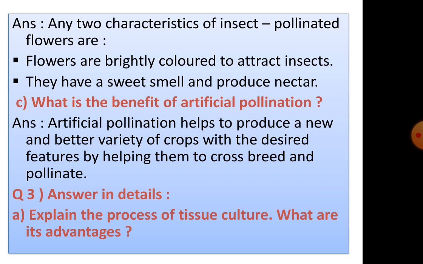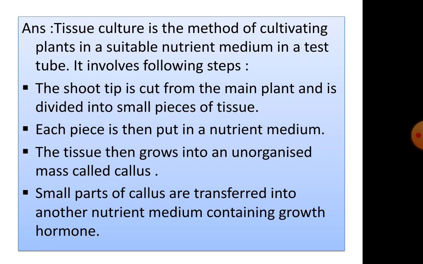Question 3. Answer in details. Explain the process of tissue culture. What are its advantages? Tissue culture is the method of cultivating plants in a suitable nutrient medium in a test tube. It involves following steps. The shoot tip is cut from the main plant and is divided into small pieces of tissue. Each tissue is then put in a nutrient medium.